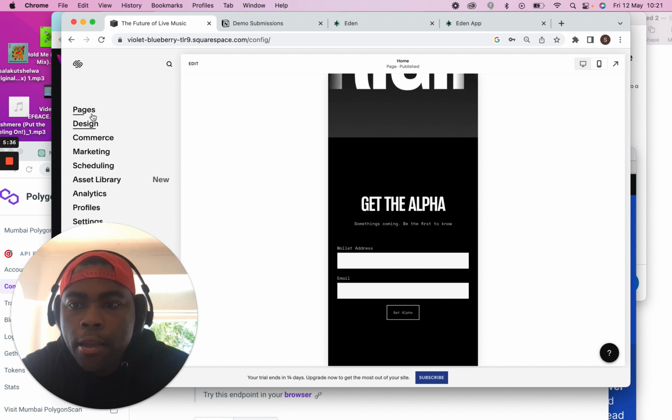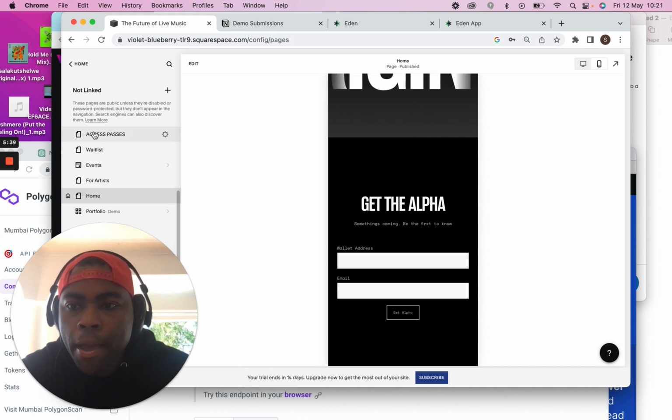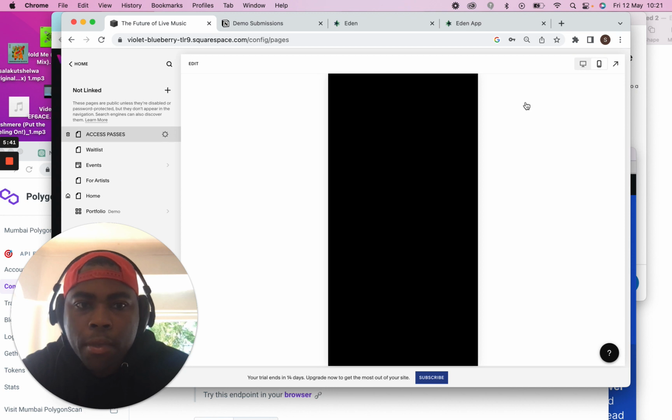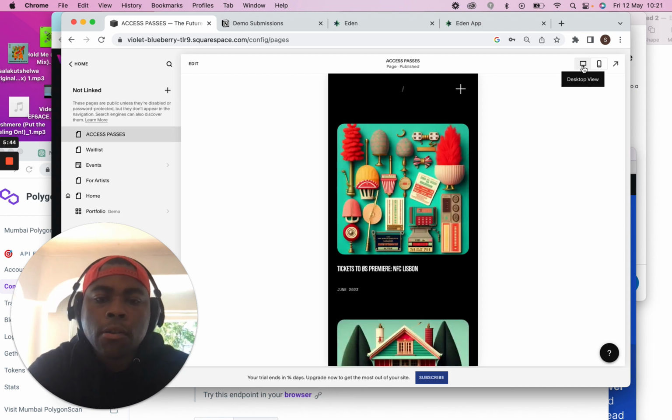And then I made a page called Access Passes, which is the way that I'm thinking about how we integrate Nevermind.